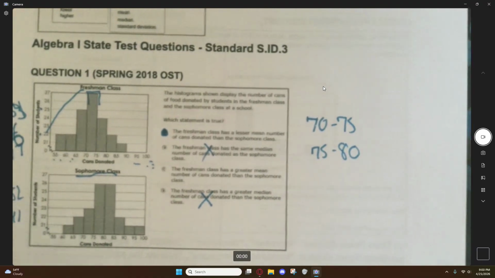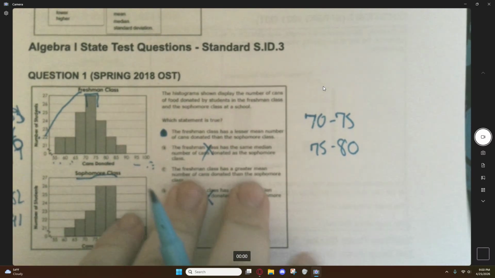So did we need to calculate the median? No. We could have figured it out based off the mean, based off the graphs. However, I wanted to show you the process of finding the median, just so you would know it in case that comes up at some point.